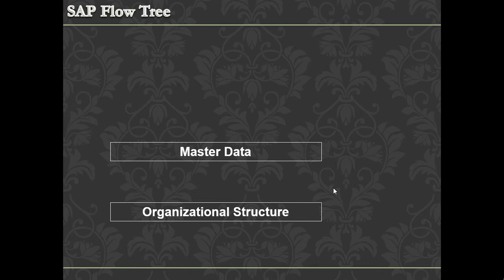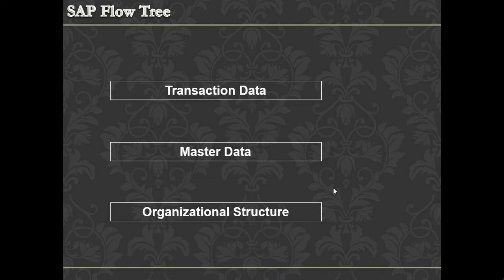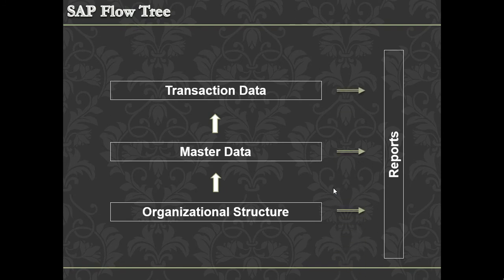Moving to the SAP flow tree, any module you go for should have an org structure, a master data, and a transaction data. All these three elements can be viewed separately as a report.